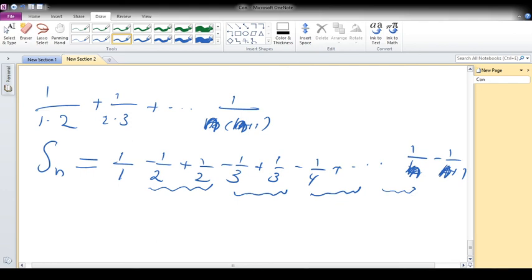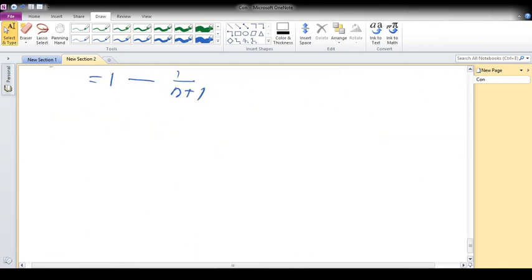A telescopic series is a series whose partial sum has only a finite number of terms after cancellation. That means here all terms are cancelled except the first term and last term. This is called a telescopic series. After the cancellation, we get a minimum number of terms.